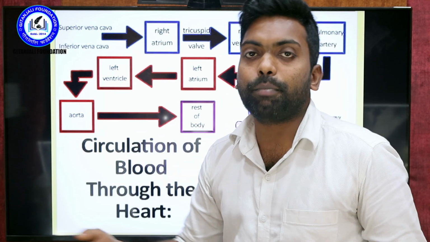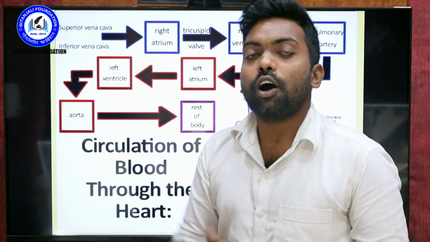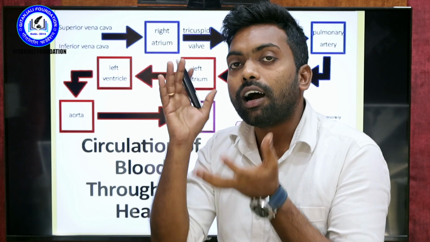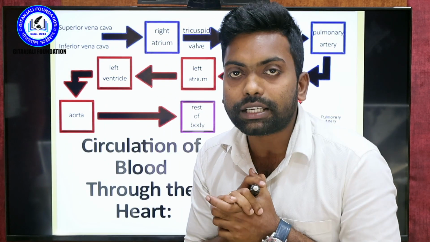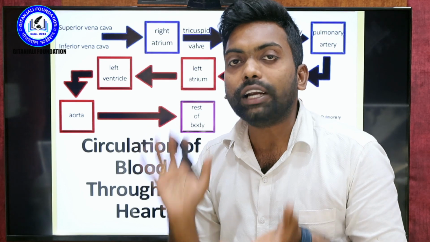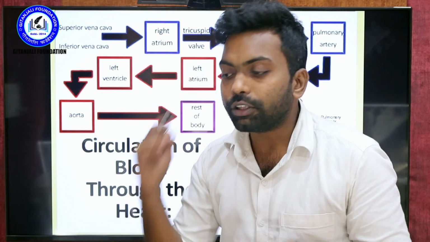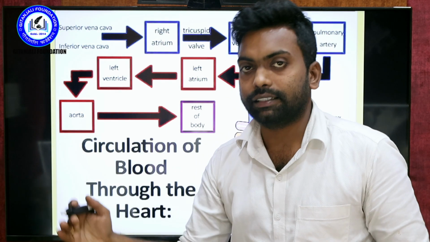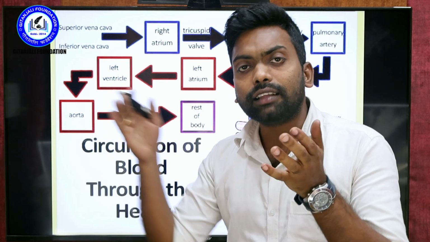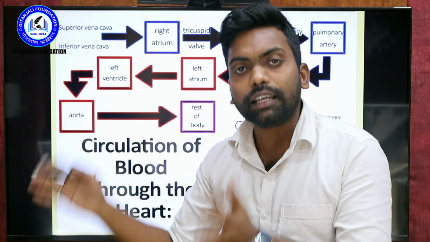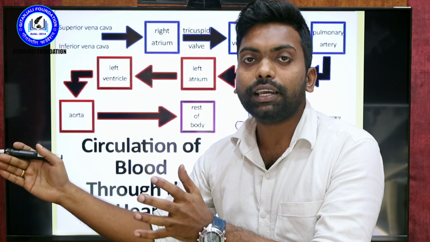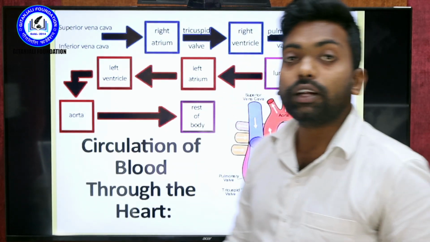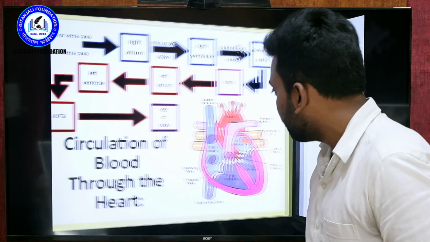It must happen continuously. If the blood circulation stops for even 5 seconds or 5 minutes, definitely the brain is not getting proper blood supply. Once the brain tissue does not get proper blood supply, very soon the person will go unconscious, into coma, and then death. So this is very important: the heart, circulation, and blood supply. This is how the process of blood circulation works.